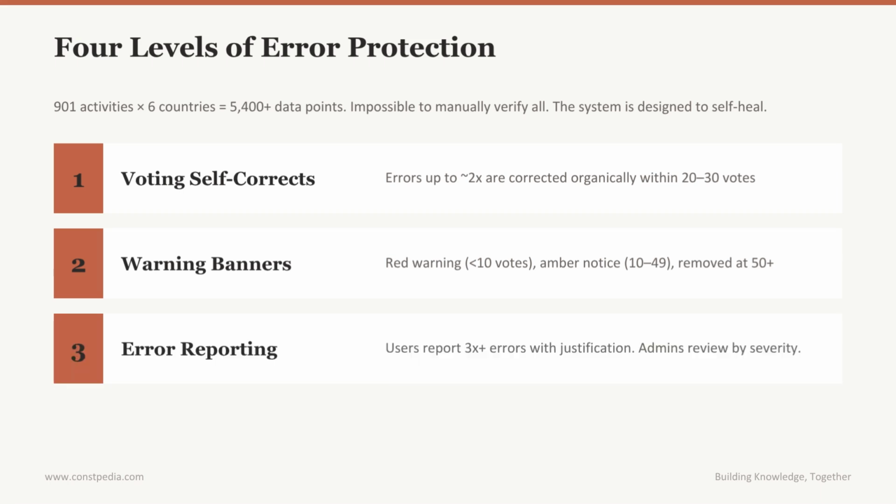Level 3, error reporting. If a rate appears to be off by 3x or more, users can submit a rate error report directly from the activity page. Reports require a minimum 30-character justification and are reviewed by administrators with severity-based prioritization, normal, warning, or critical depending on how far off the rate appears to be.